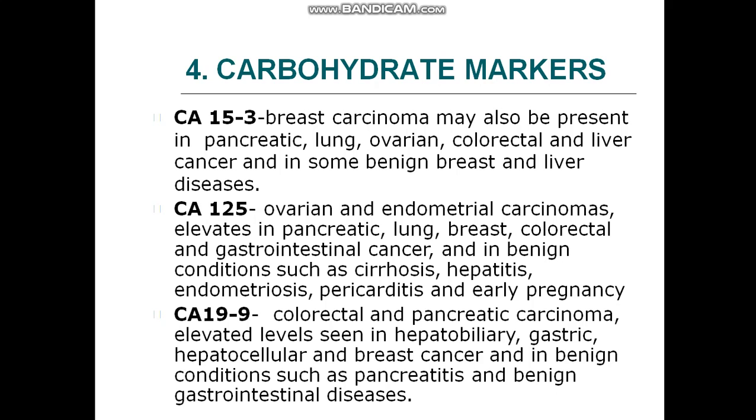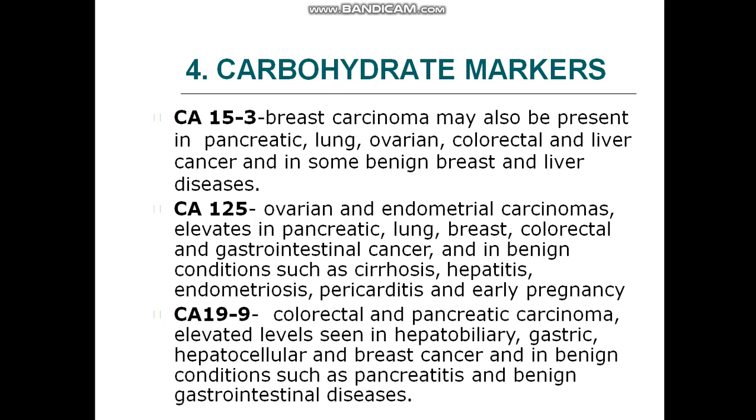Carbohydrate markers. Three important carbohydrate markers are CA153, CA125 and CA199. Here CA stands for cancer antigen, but it is a carbohydrate marker. CA153 is a tumor marker of breast carcinoma, may also be present in pancreatic, lung, ovarian, colorectal and liver cancer, and in some benign breast and liver diseases.